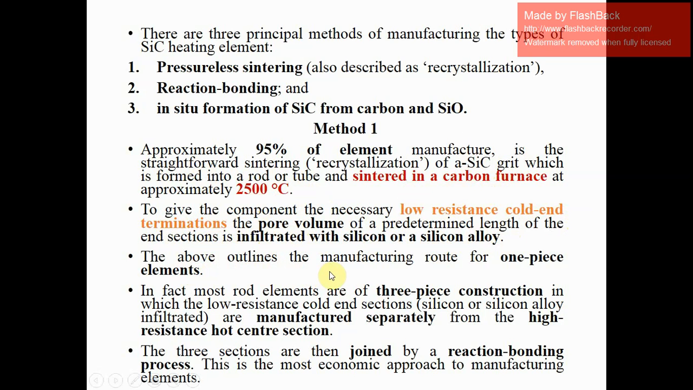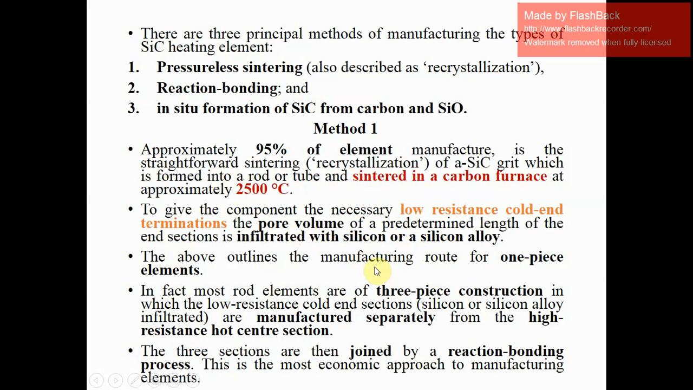The above outlines the manufacturing route for one-piece elements. One rod is sintered in a carbon furnace at around 2500 degrees Celsius, and then the end of this rod, which has some porosity, is infiltrated with silicon.